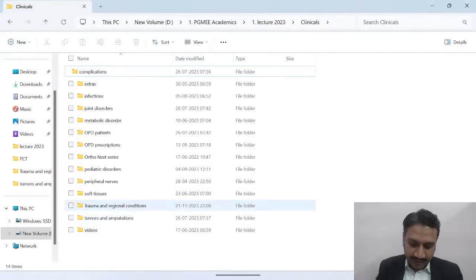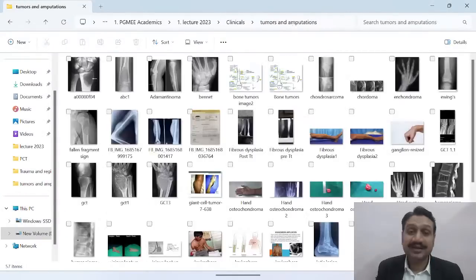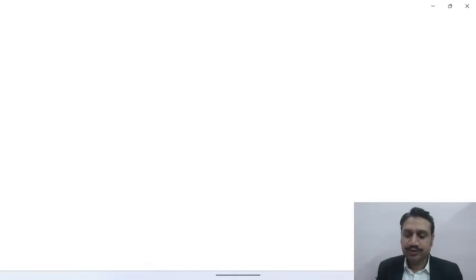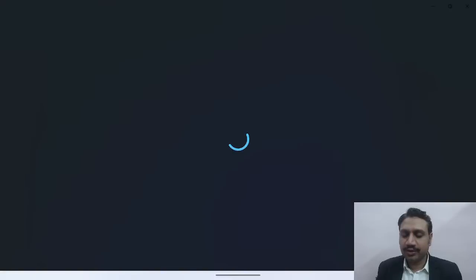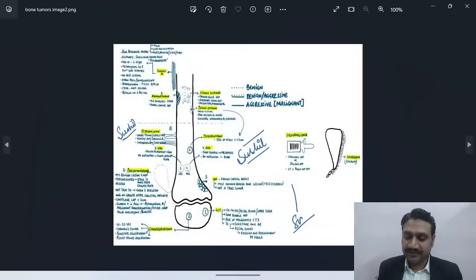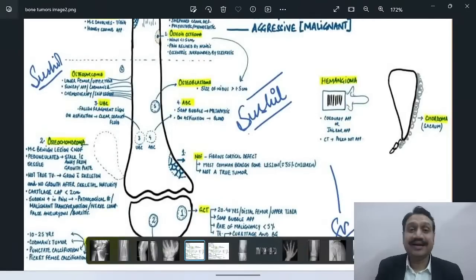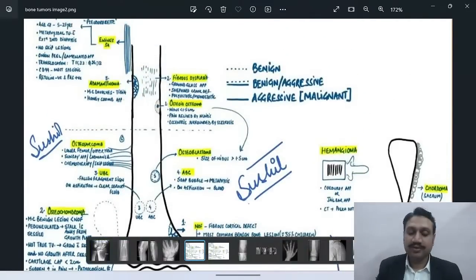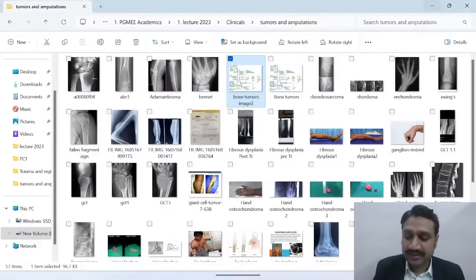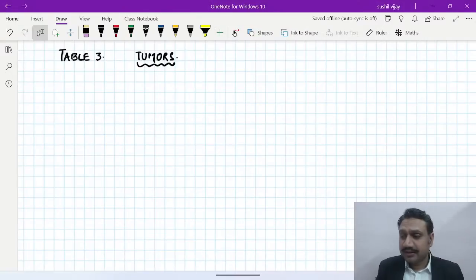So what about this image? I hope that everybody is having this image and you're using it to revise all your bone tumors in a very short span of time. So just one image is showing you that at what site what lesion can be common with what all features, right? What is a basic approach? We all have to remember that. Yeah, so what will be the basic approach?